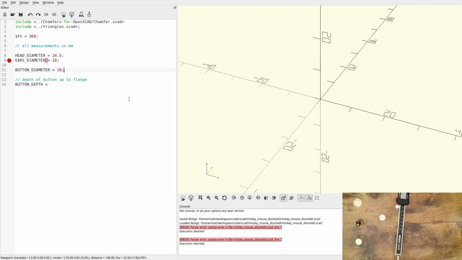Want to make sure it has enough room for a spring. And then the depth, which is from the flange to the top. Now we can go taller than this, but it needs to have at least this much, which is 21. So I'm going to put a note here.